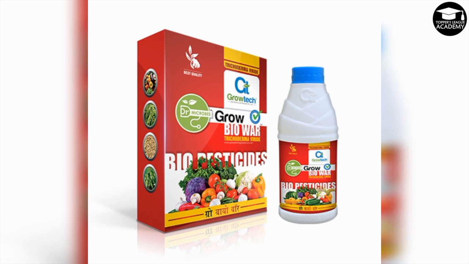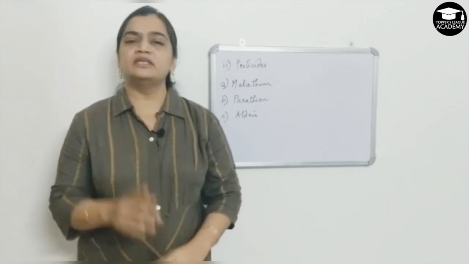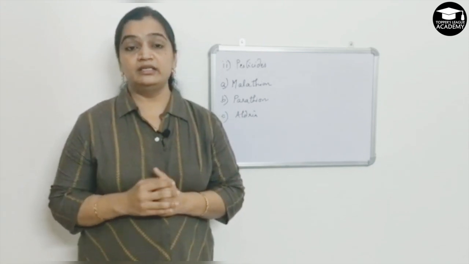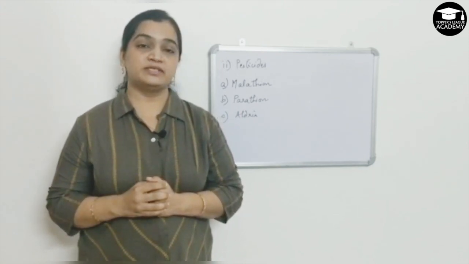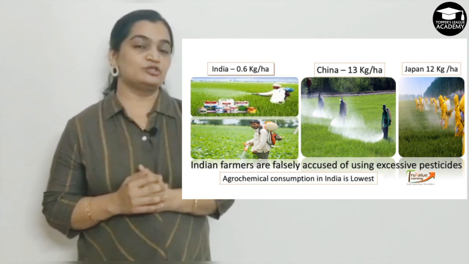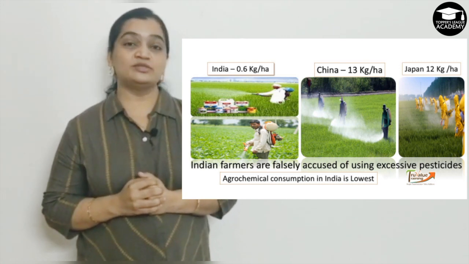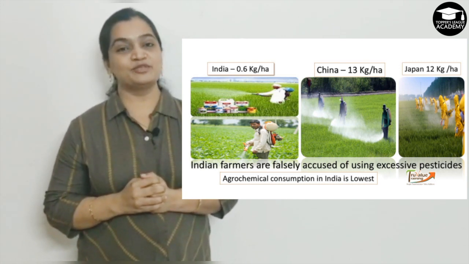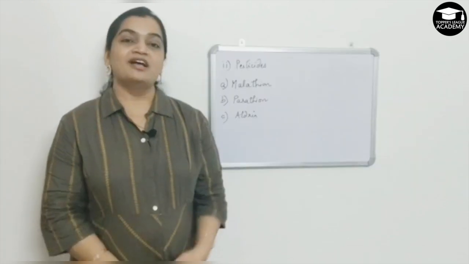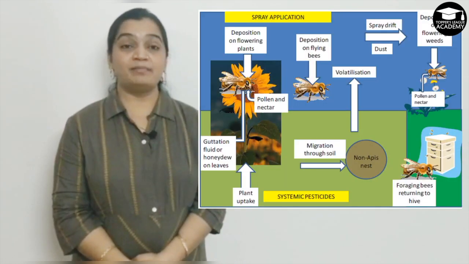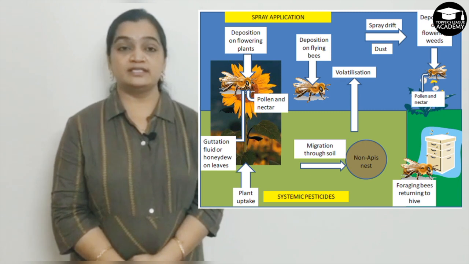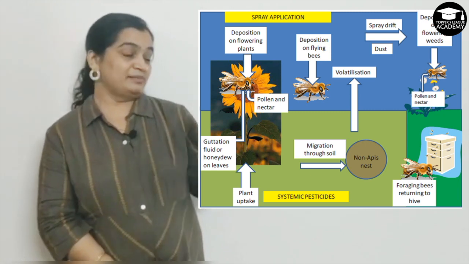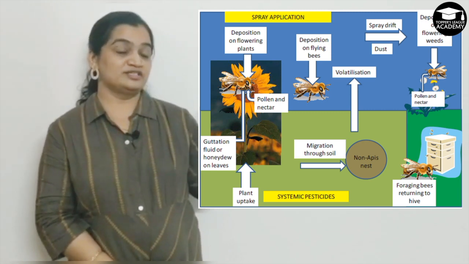This is one such example of a product that's available in the market. There is a false belief that Indian farmers are excessively using pesticides. Look at this picture to know the comparison between 3 different countries in terms of using pesticides. If you look at this picture, the application of pesticides also varies. You will see few examples or few ways of applications in this picture.